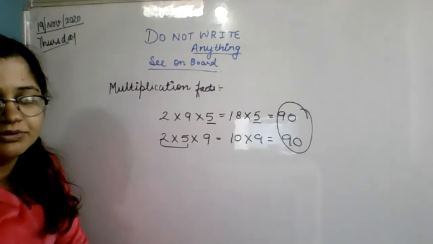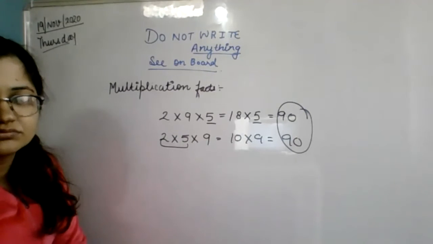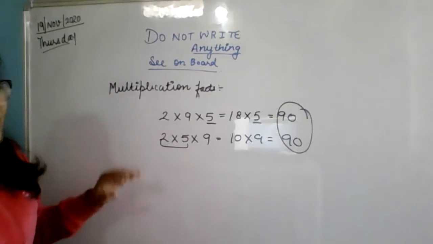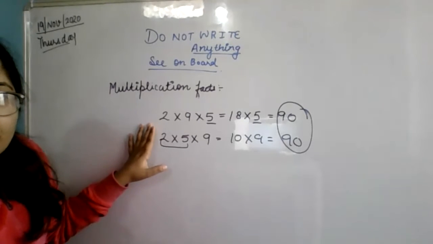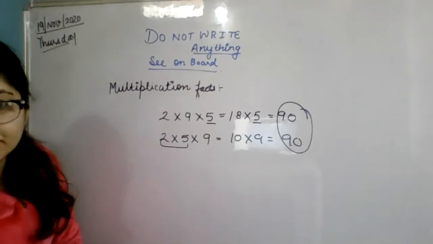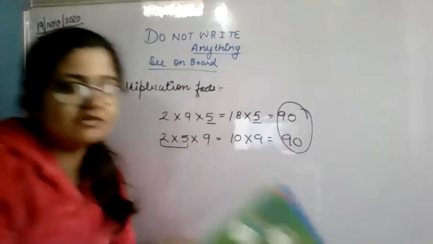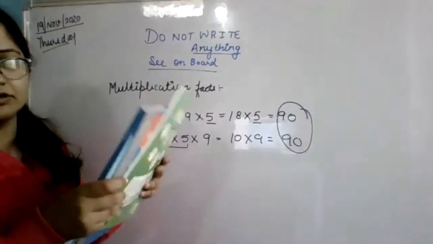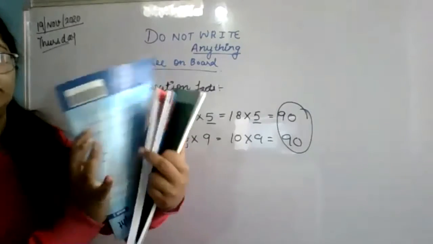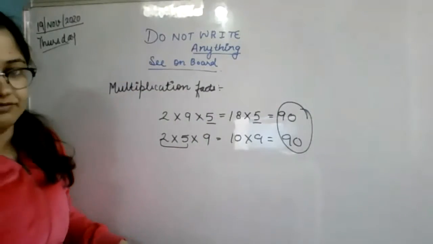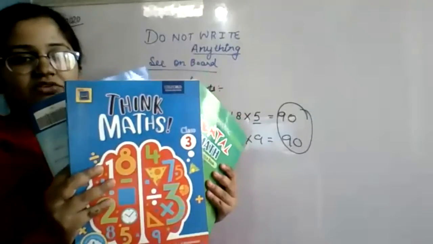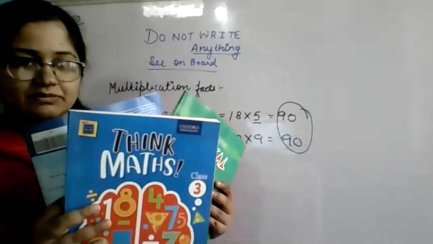Agrita, yes, what problem do you have here? Ma'am, I don't understand this one. Okay, beta, I'm explaining it again. Order means, what do you mean by order? See, I'm having these three books, like this, this, and this. And we have to multiply these three numbers. Suppose these are three numbers, and you have to multiply these three numbers.